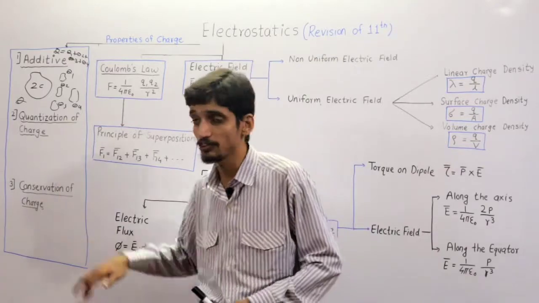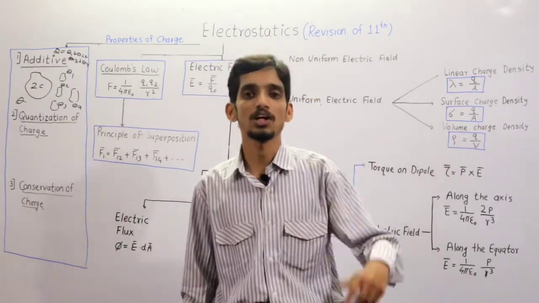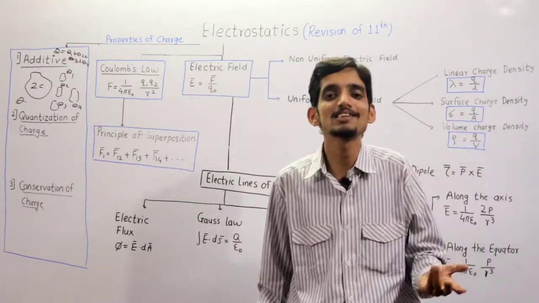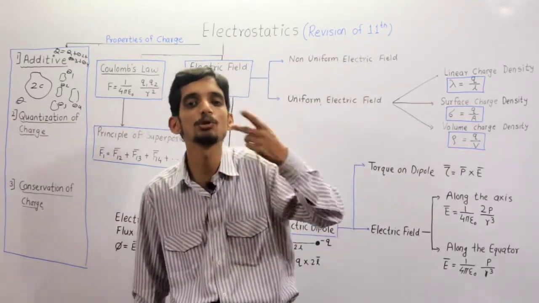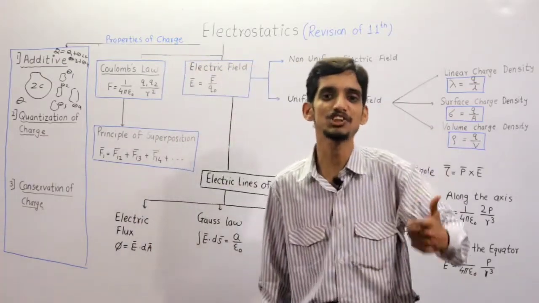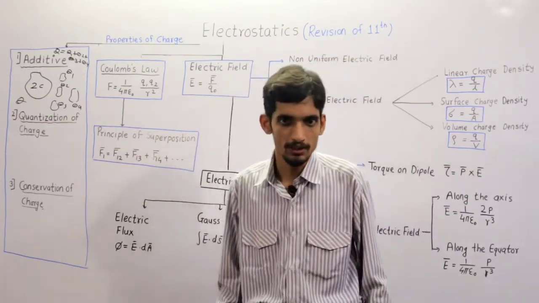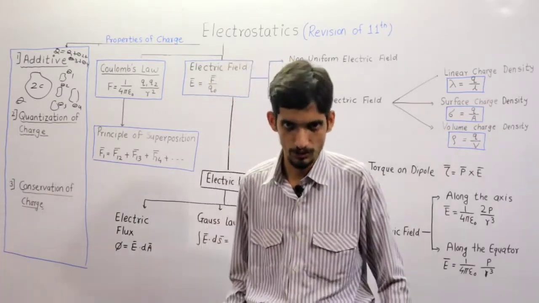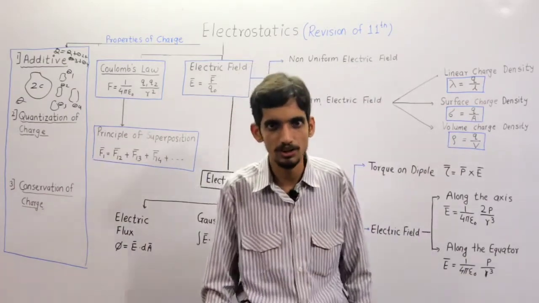In this context of quantization, there is one important point that you have to remember: fundamental charge. What is a fundamental charge? The smallest charge that can exist independently in the universe is called the fundamental charge. Independent existence should be there, which is the charge on the electron. So the charge on the electron, or electronic charge, is the fundamental charge. Clear? Okay, so what is the charge on the electron? e, 1.6 into 10 raised to minus 19 coulombs. These are all prerequisite things that you should know while studying quantization of charge.